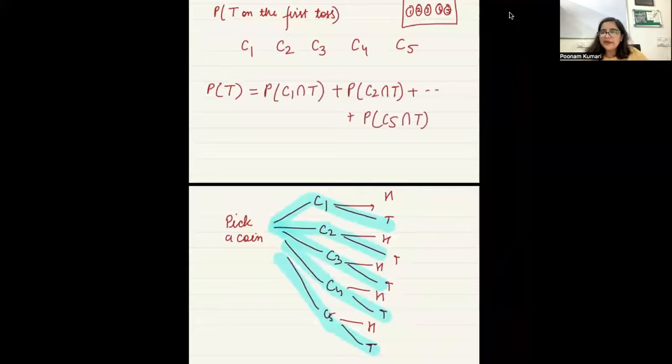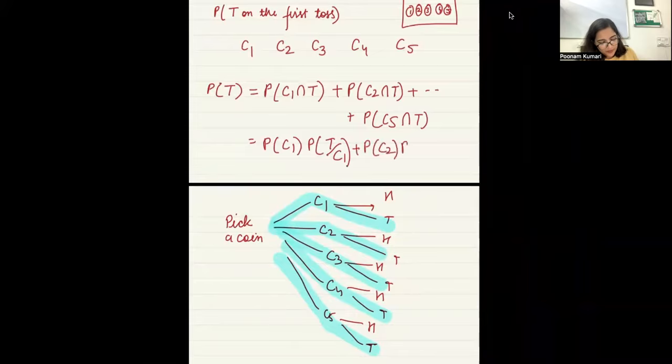Right now I'm expanding it, but I can directly use the law of total probability formula, which will be this: probability of C1 times probability of tail given that it is the first coin, plus probability that it is the second coin and probability of getting a tail if it is the second coin, right? Similarly, I can keep doing this till I get the fifth coin, right? Yes or no?